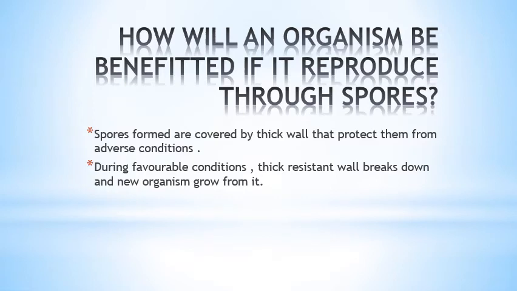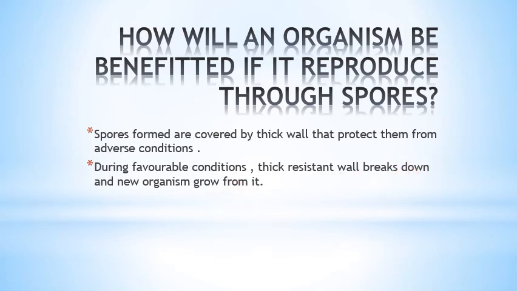The very important question: how will an organism be benefited if it reproduces through spores? Spores are covered by a thick wall that protects them from adverse conditions, and during favorable conditions, the thick resistant wall breaks down and a new organism grows from it.